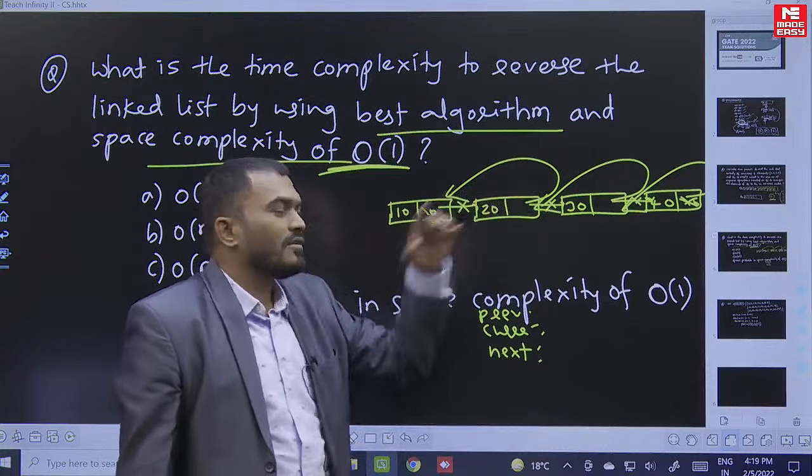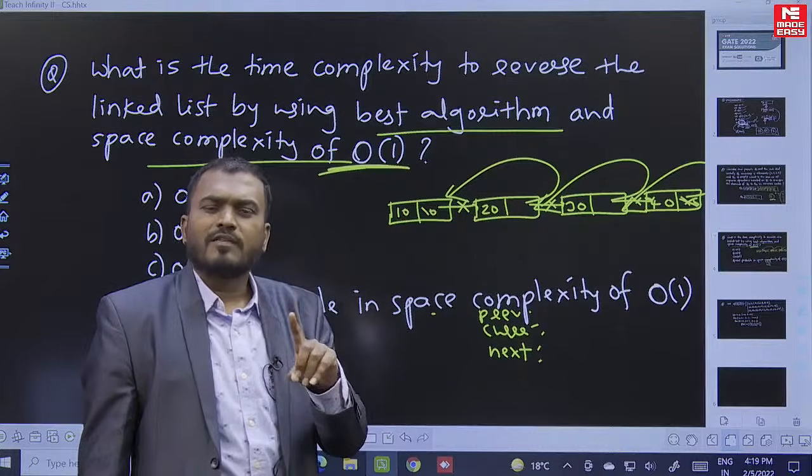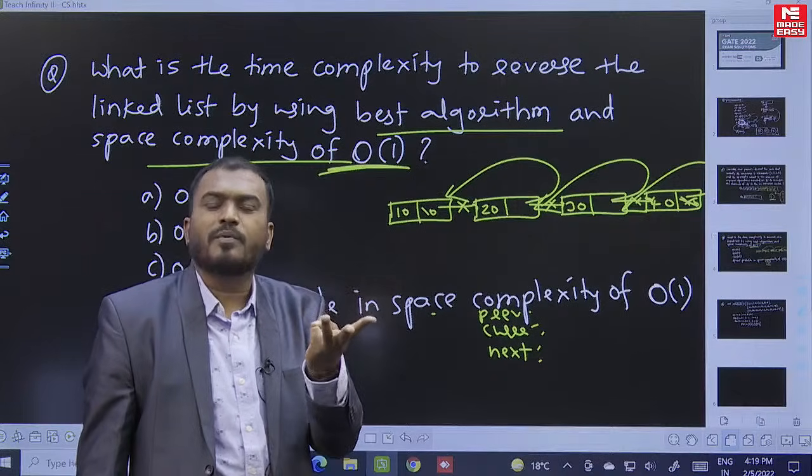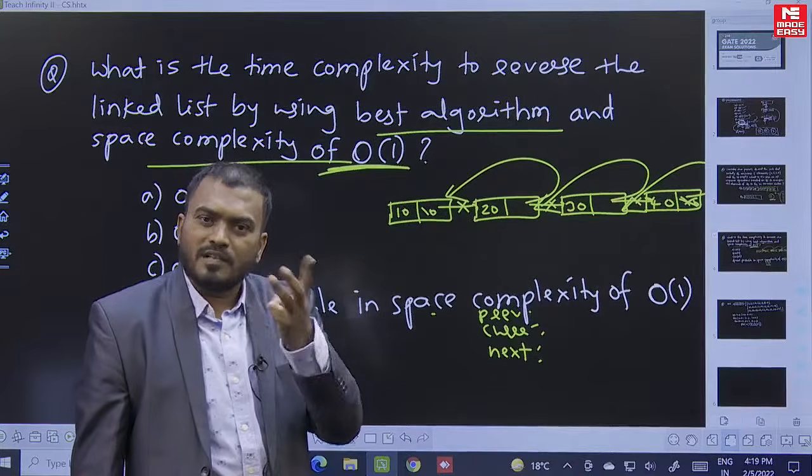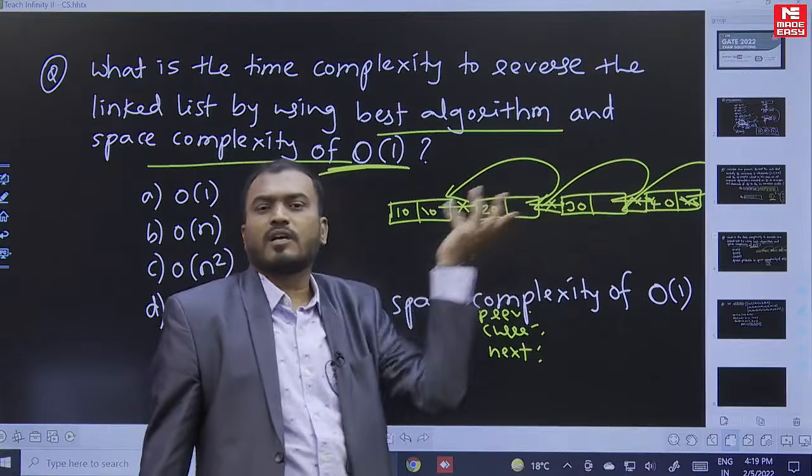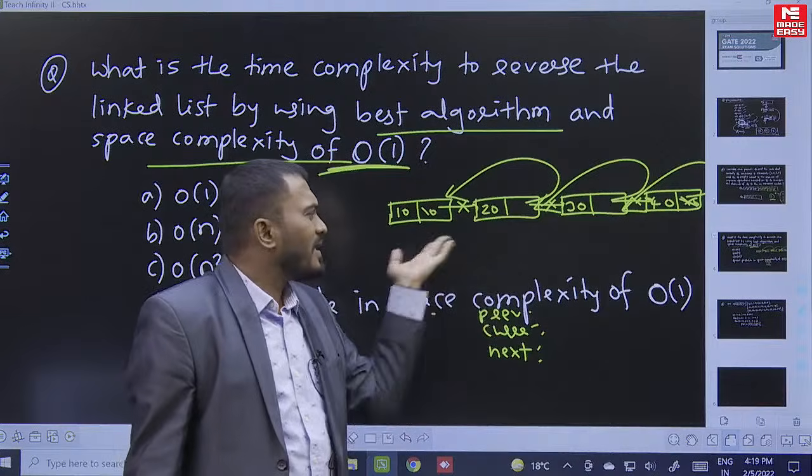How many times are you going to traverse the linked list? Only 1 time, with only 1 for loop and 3 pointers. Only 1 scan, and you can reverse the linked list. Is that clear? And space complexity is order of 1.